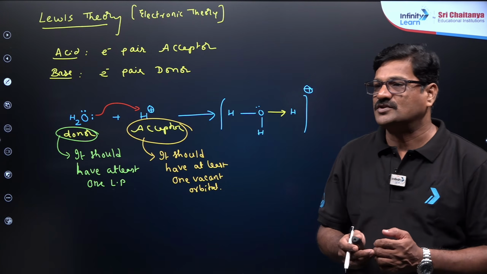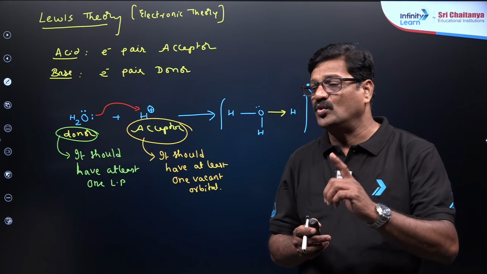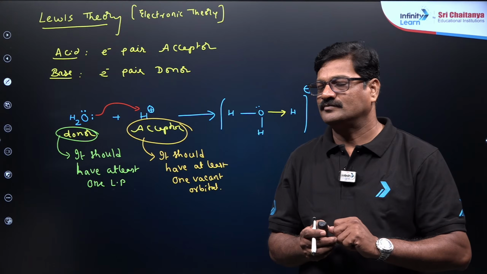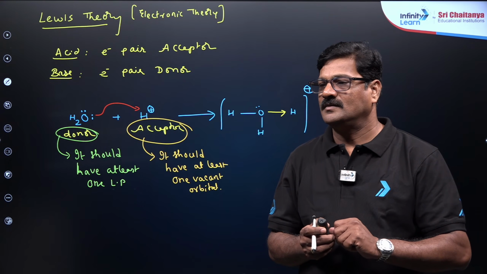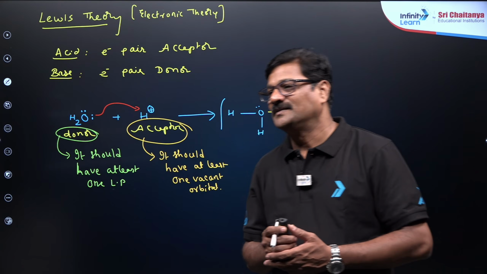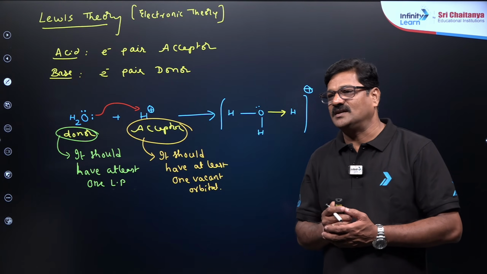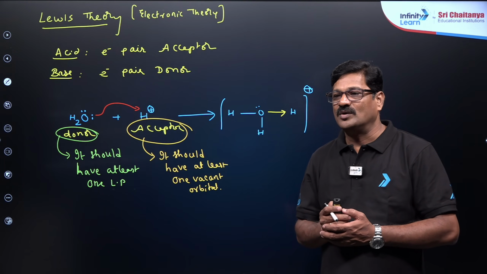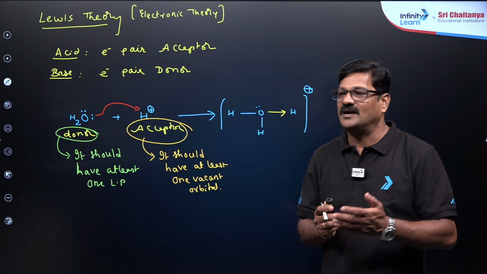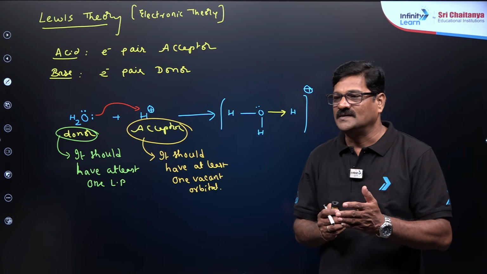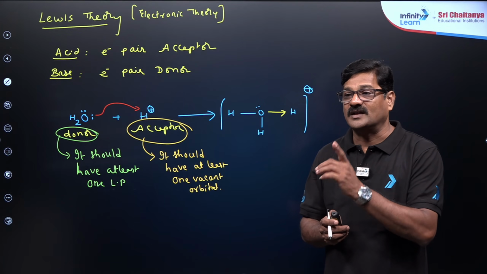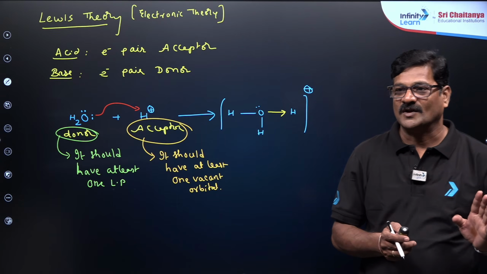So beta, the question is which among these doesn't act as both Lewis base and Lewis acid. Here you can say SO2 is not a Lewis acid, SO2 is a Lewis base, and H2O and NH3. So NH3 is the one which does not take electrons and it can give electrons. The answer is NH3. Got it?